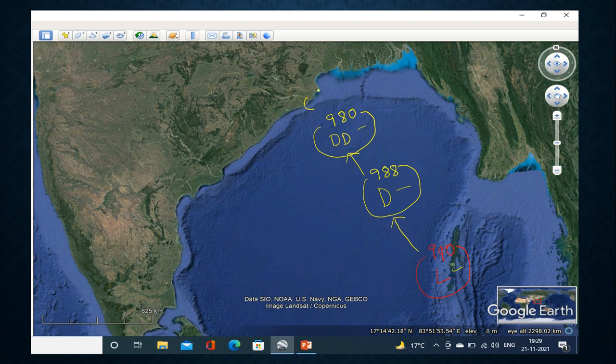In the case of the cyclonic storm, maybe the value is 970, and for the severe cyclonic storm, maybe the value is 960. So this diagram indicates that in each and every stage there is a fall of the isobaric value.